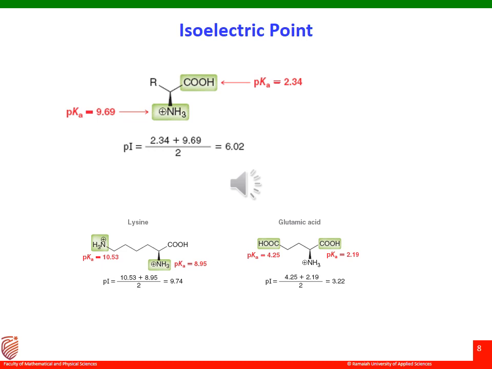Same thing with glutamic acid, if I take it into consideration here. Because both functionalities are carboxylic acids, I am going to take the pKa values of the carboxylic acids. Correspondingly, they are 4.25 and 2.19. So if I take the average, it comes out to be around 3.2.